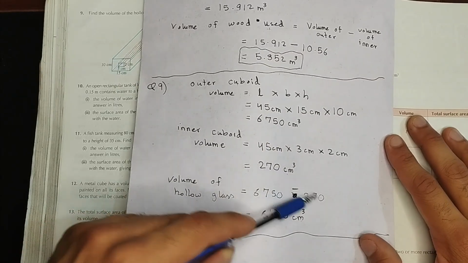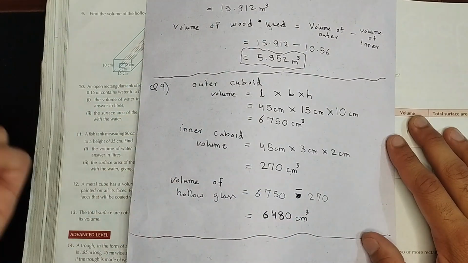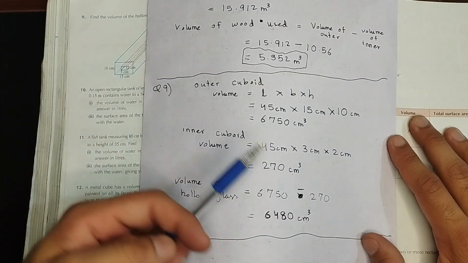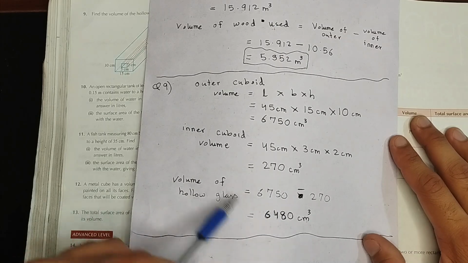6,750 minus 270. This was exactly the same, a very similar question to what we did in question number 8, right? Question number 9 was very similar. We just have to subtract the inner from the outer one, and we'll get the volume of the hollow glass.